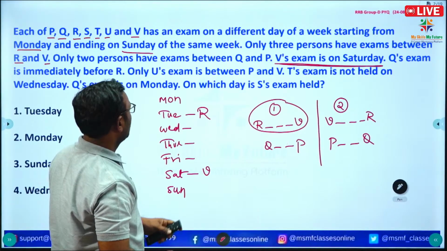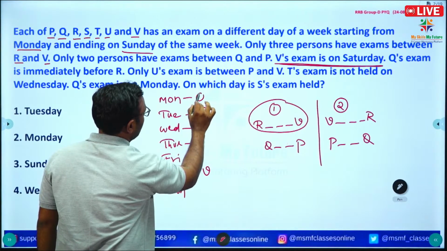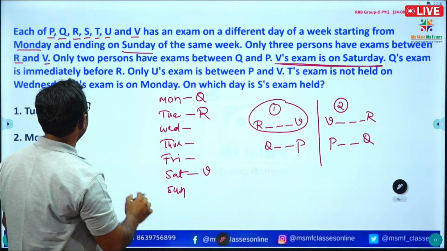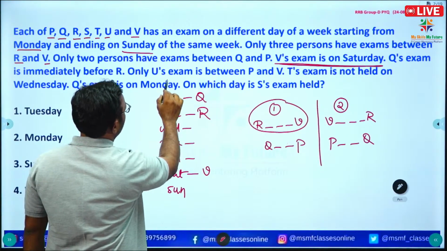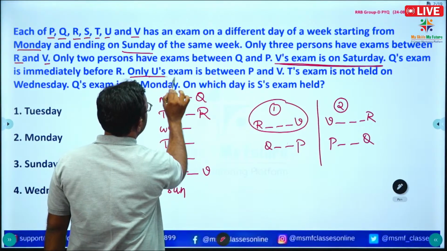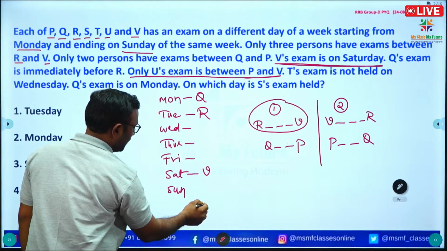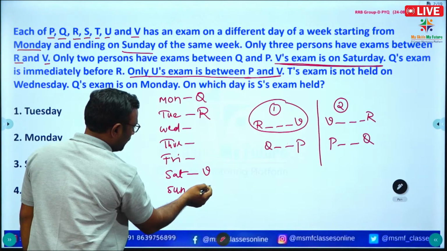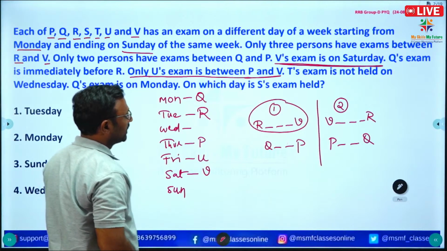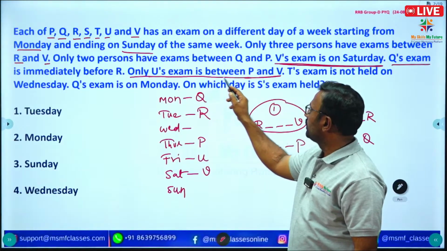Okay. Right. Next, Q's exam is immediately before R. So, Q's exam is on Monday. Next, only U's exam is between P and V. See here, there is no possibility of writing P after V. So, we can write P here and U between P and V. Q's exam is immediately before R, only U's exam between P and V.